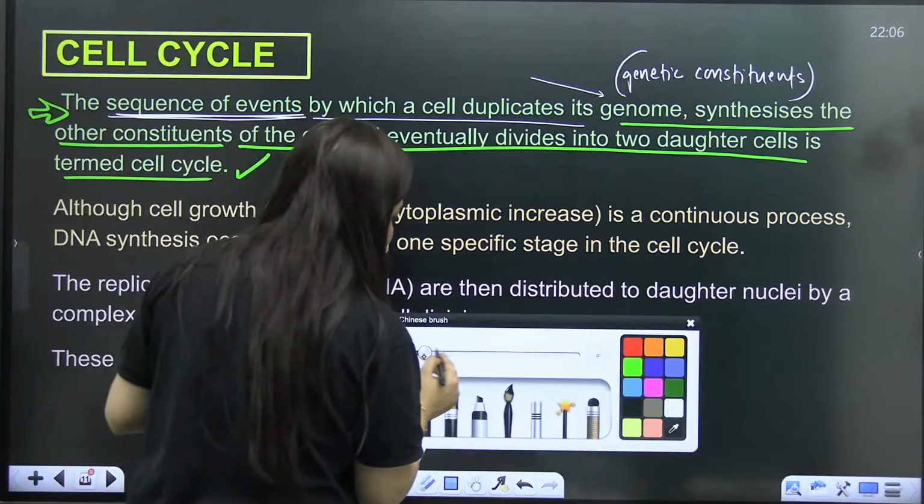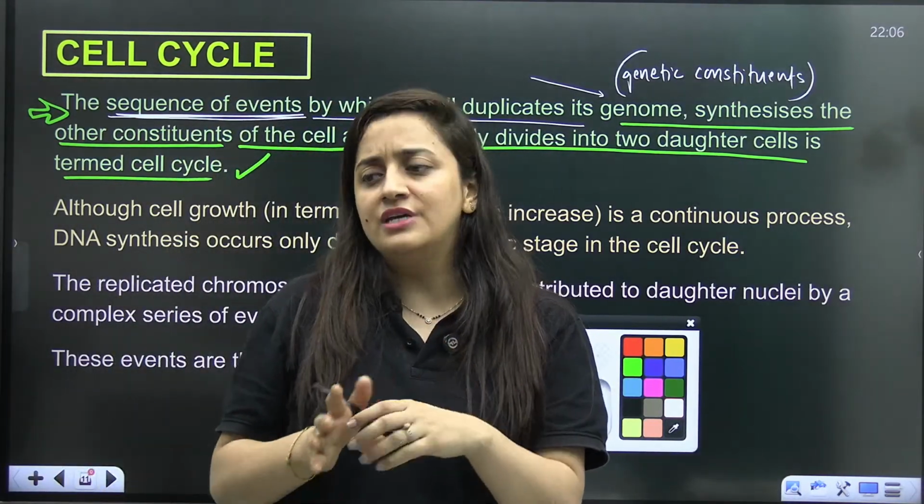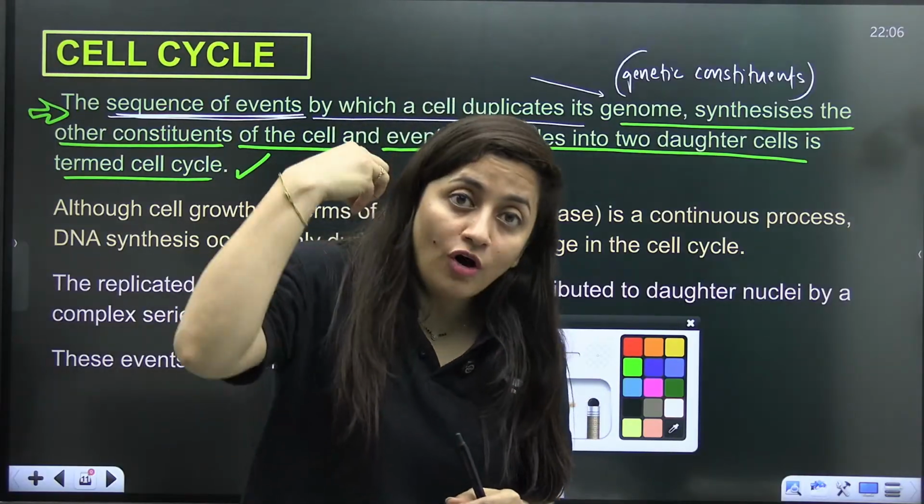So during the cell cycle, or when you talk about the growth of the cell, one thing that you are going to see is that cytoplasmic growth will always be there.